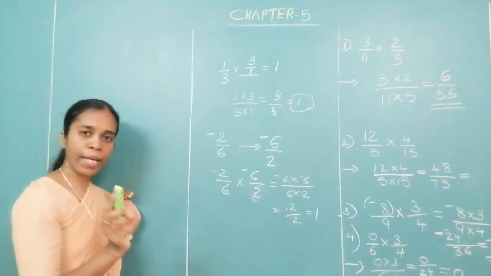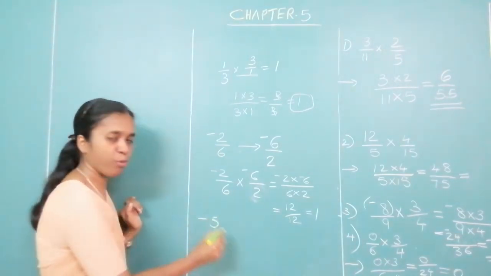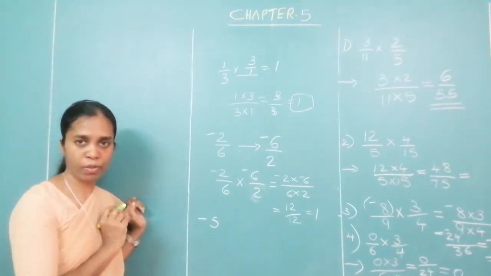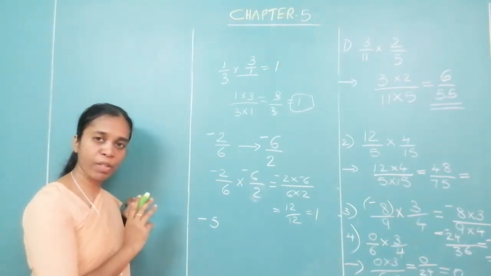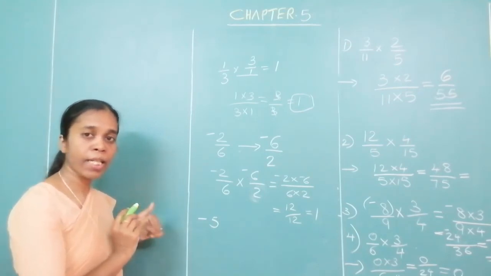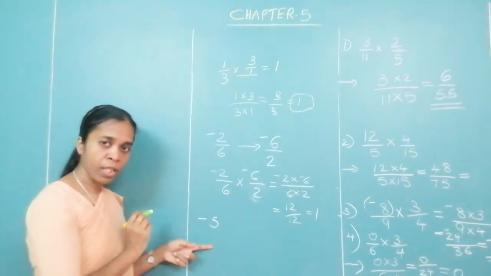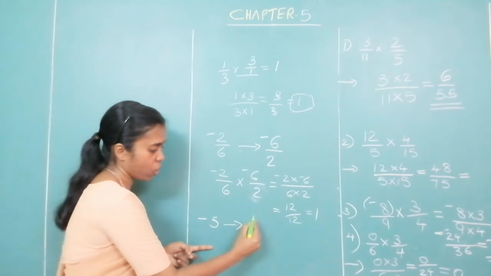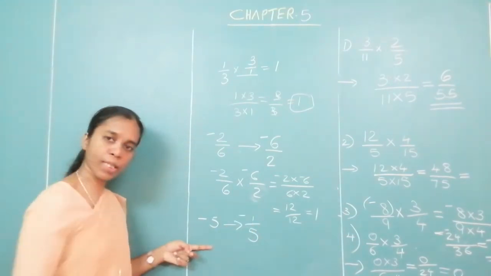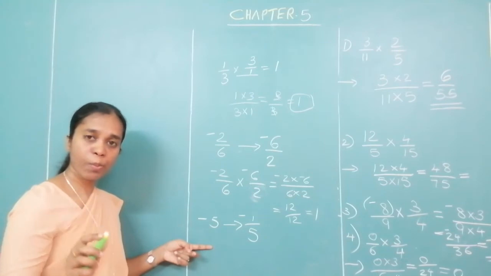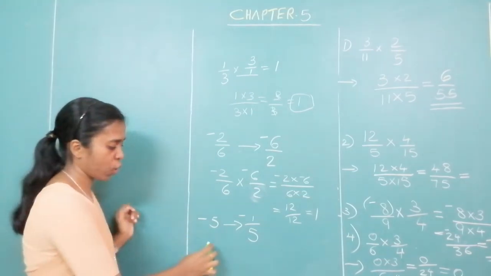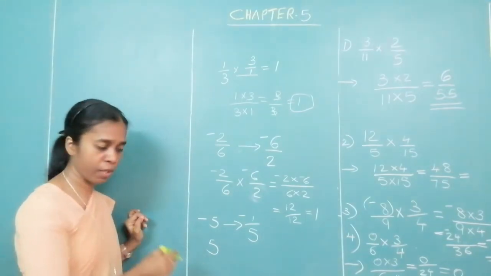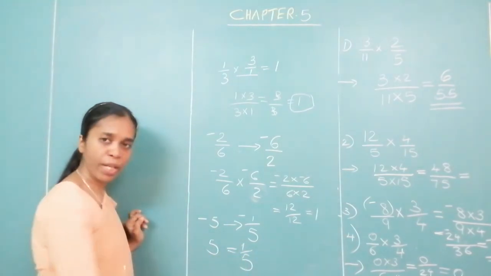Okay. Suppose I have a number minus 5. What is the multiplicative inverse of minus 5? Write the reciprocal. Now, what is the denominator? If nothing is written, denominator is 1. So that 1 will go in the numerator. So you will have minus 1 upon 5. Sign is the same. The reciprocal or multiplicative inverse of minus 5 will be minus 1 upon 5.